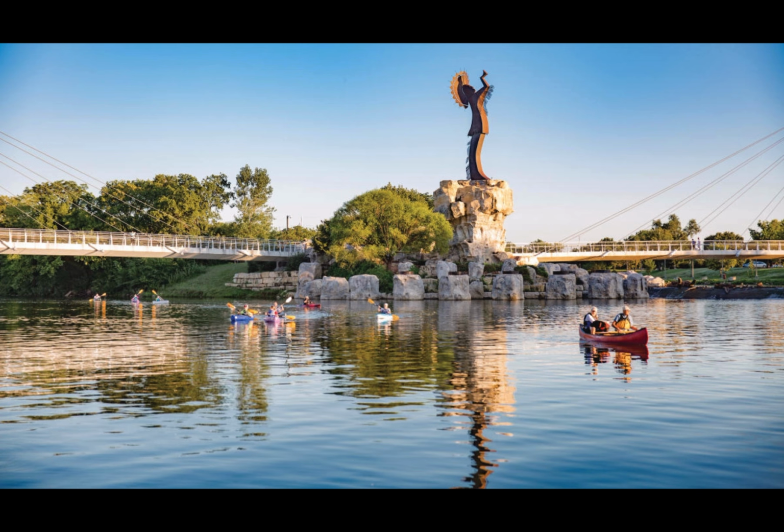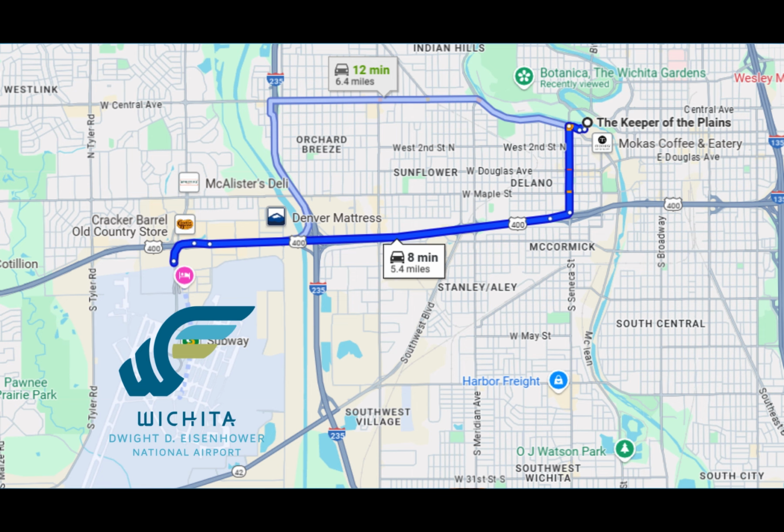In the afternoon, drive to Wichita Dwight D. Eisenhower National Airport, which will be the endpoint of this road trip.